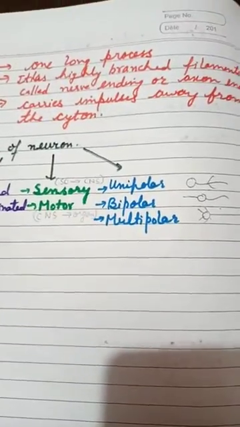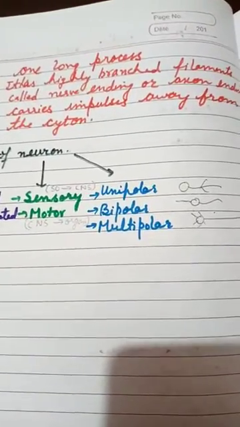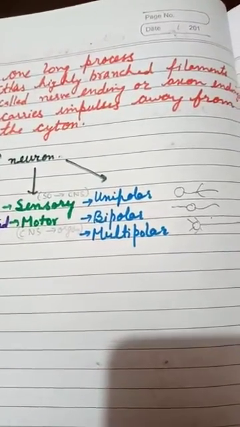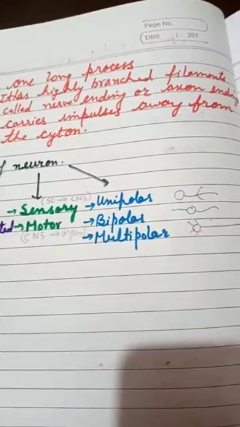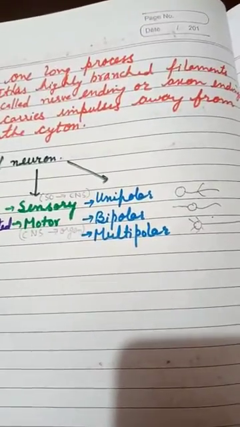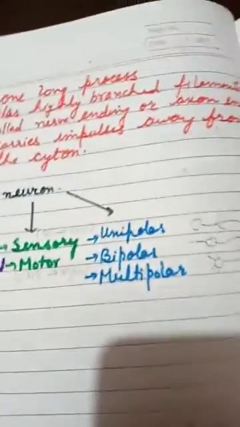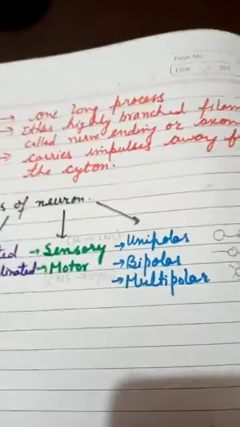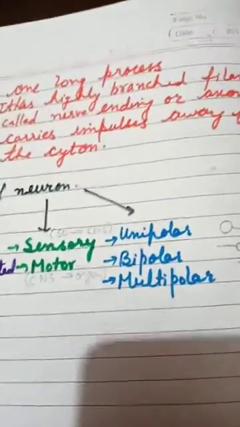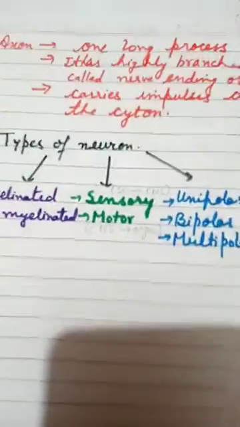And last, it carries impulses away from the cyton. The nerve endings take the impulses or messages away from the cyton and pass them to the dendrite of the next neuron.